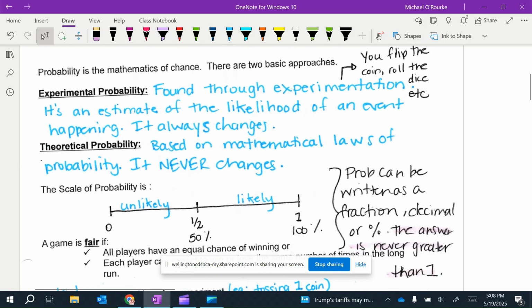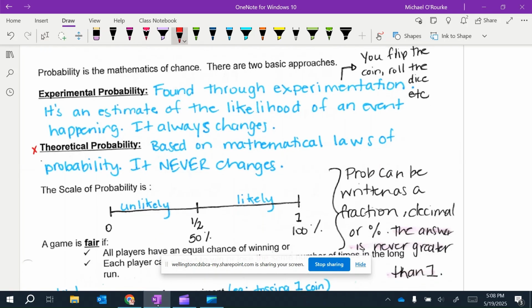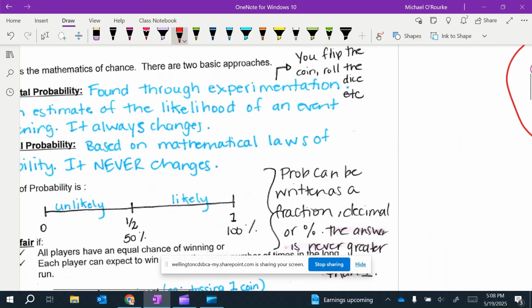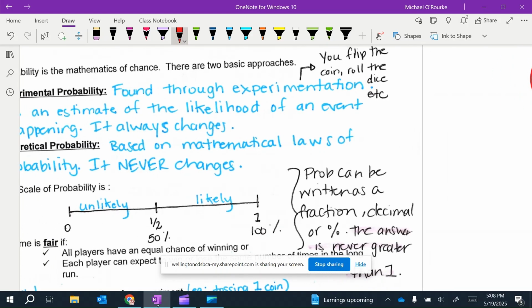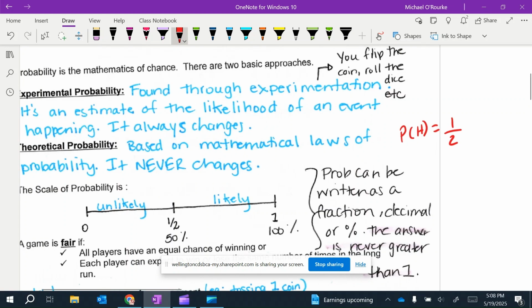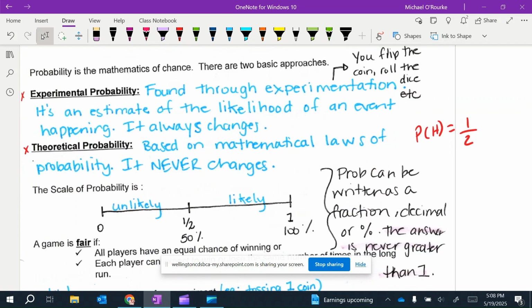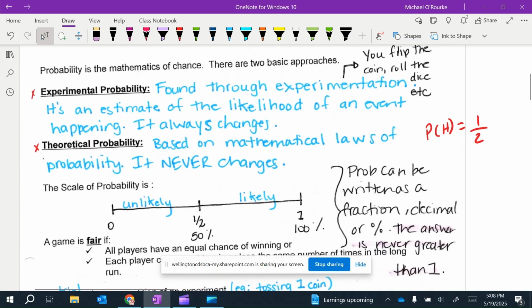So the first thing we have to know is theoretical versus experimental probability. Okay, theoretical is based on the math of the probability. It never changes. Like for example, if we flip a coin, the probability of getting a head with a coin is 1 out of 2. There's one head side and there's two sides of the coin. No matter what, it's always going to be that. Okay, so it's the math of what's going on.